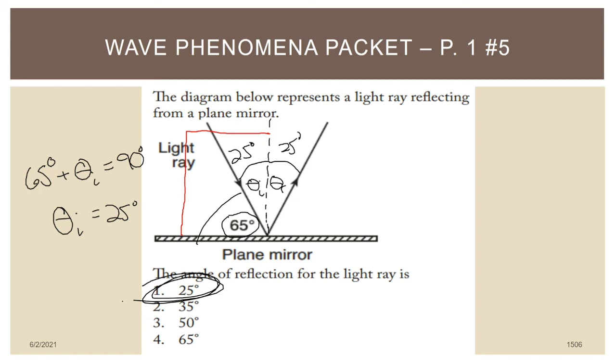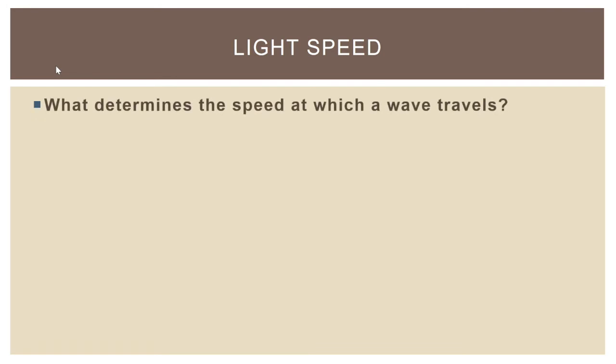The last thing we are going to talk about for today is the speed of light. I want you to write this under the heading light speed. And so we're going to ask a series of questions. First question we're going to ask here is, what determines the speed at which a wave travels? This is review. We've actually already talked about this so far this year. What determines the speed at which a wave travels?